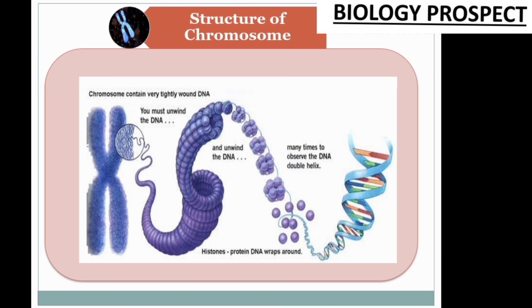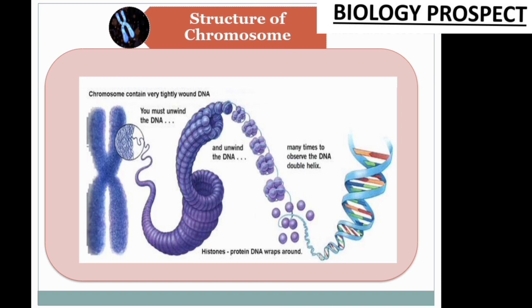I repeat once again, in a chromatin thread, when it becomes condensed and shorter, you have seen the blue structure already. When it is formed condensed and shorter, the arms of the chromatin are separated and they are fixed at a particular center point that is known as the centromere. In this centromere, each chromosome consists of one pair of arms.